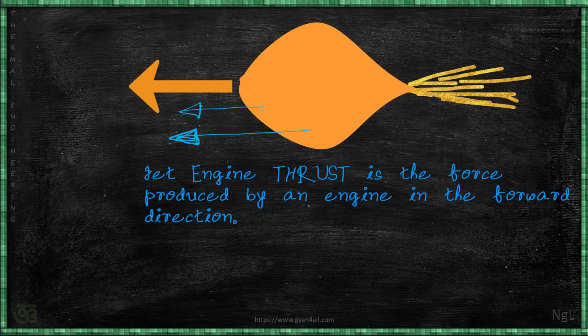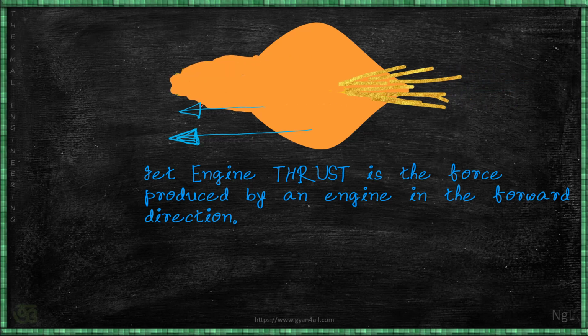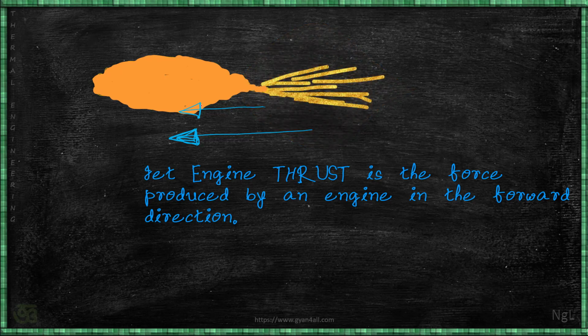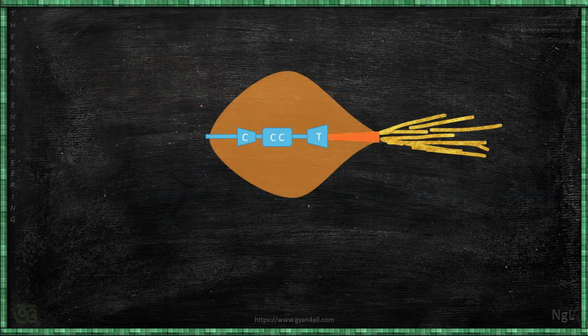If we have to get continuous, consistent thrust, then we should ensure the supply of high pressure, high temperature gas inside the balloon, or in place of the balloon just imagine the vehicle, whatever vehicle we are talking about, that is the jet engine. In the case of a balloon, the air will escape and the balloon will move forward, but after that this movement is not consistent, it will stop. So we need a consistent supply of high pressure gases. So let's see how it can be imagined.